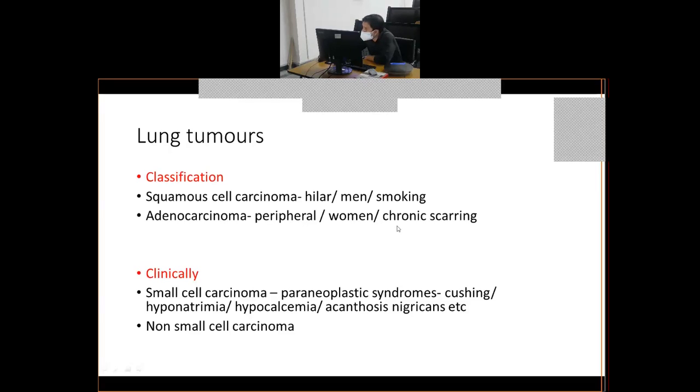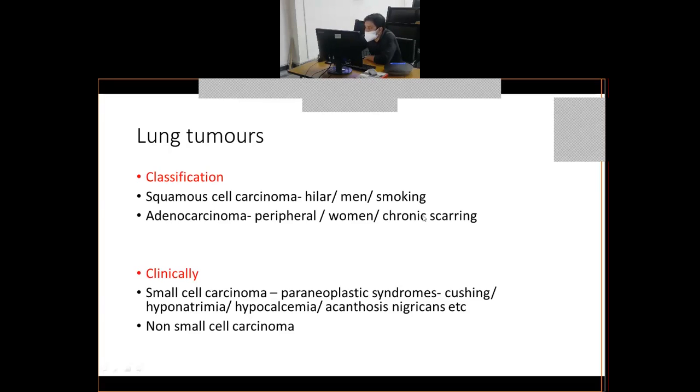The patient did not give any history of smoking, but the patient gave a history of TB 25 years back, for which she took treatment. So what is your diagnosis? The diagnosis here would be adenocarcinoma of lung.